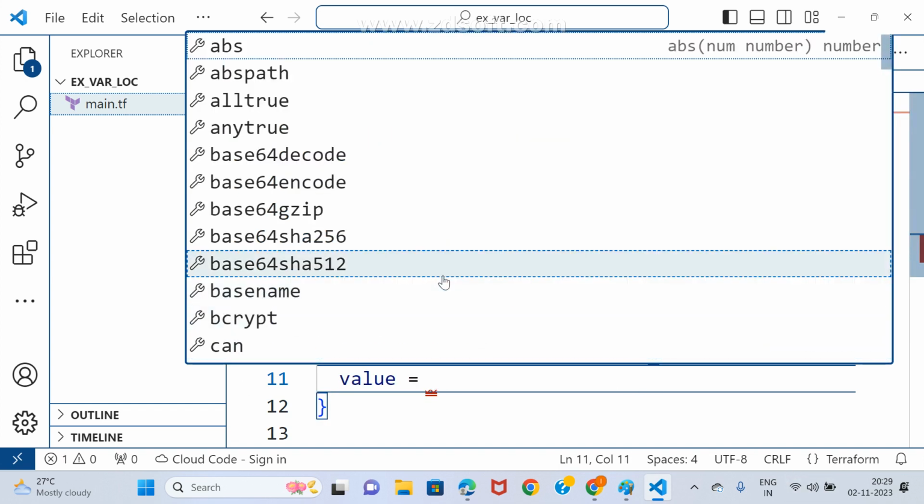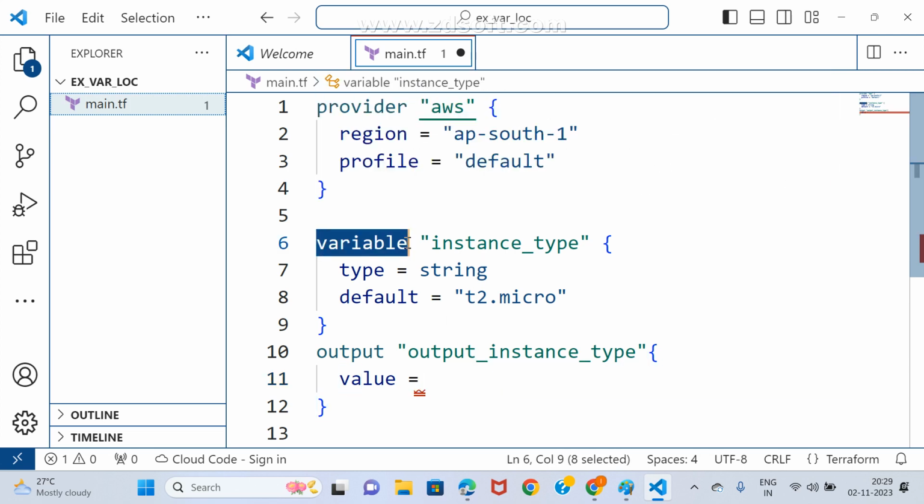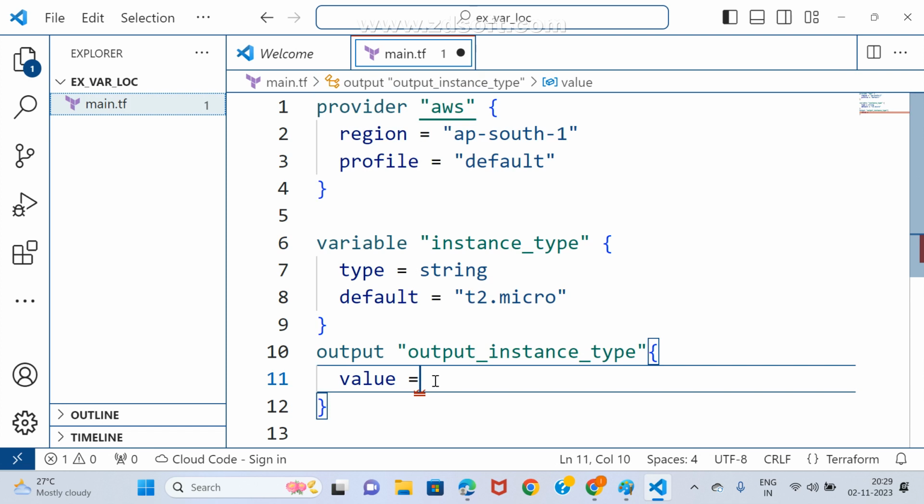Now anyone can guide me. What shall I write here? Please respond. What may I write? What is this here? Variable. What is the short form for variable here?